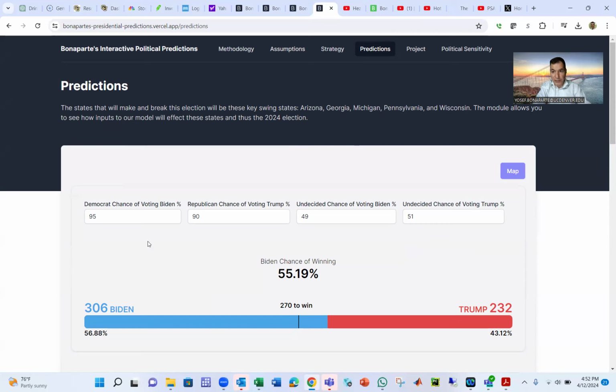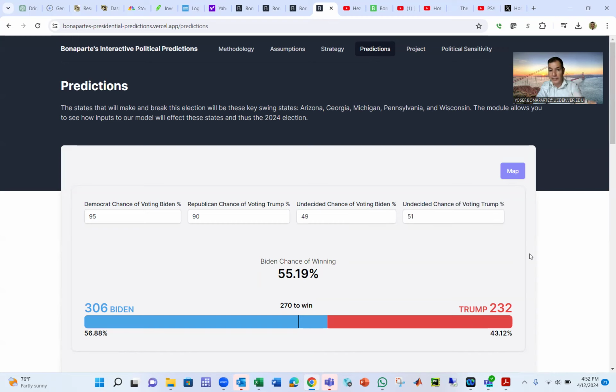So my strategy, as I said, is that you have the types of voters. How many Democrats are going to vote for Biden? How many Republicans are going to vote for Trump? How many undecided independents are going to Biden and Trump? I give 49 percent of independents voting for Biden, 51 for Trump.